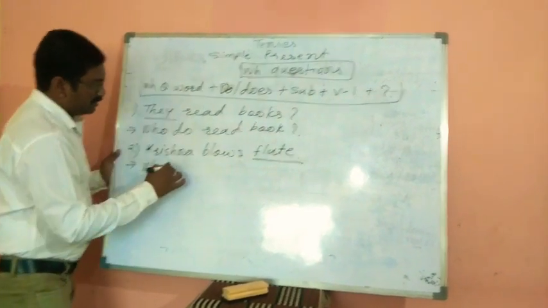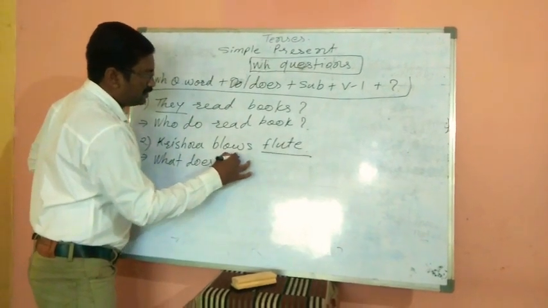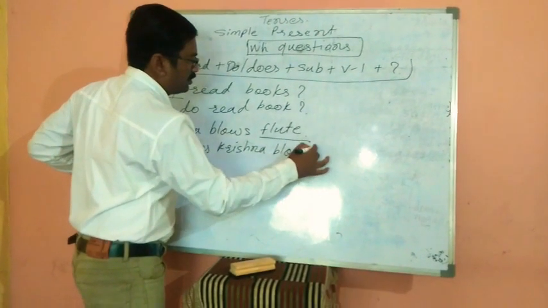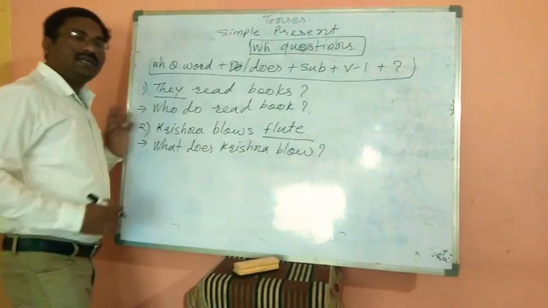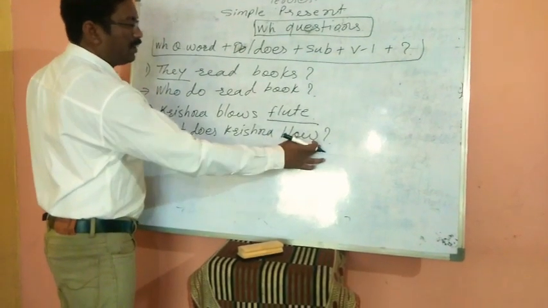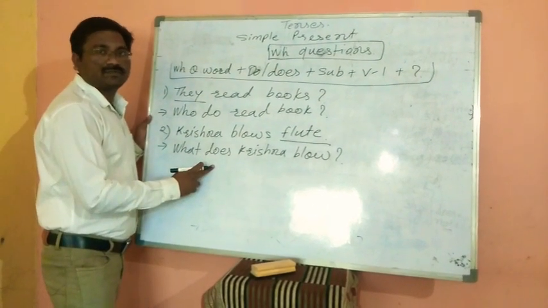Does. What does Krishna blow? Once again I am telling you, we should not use the s form of the verb with do or does.